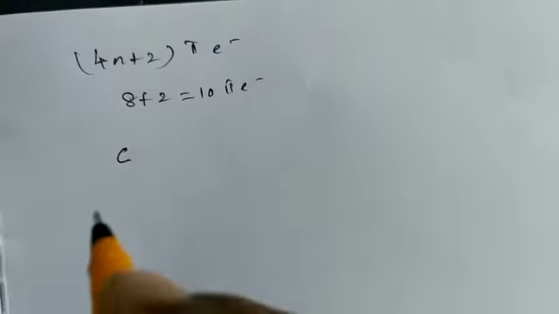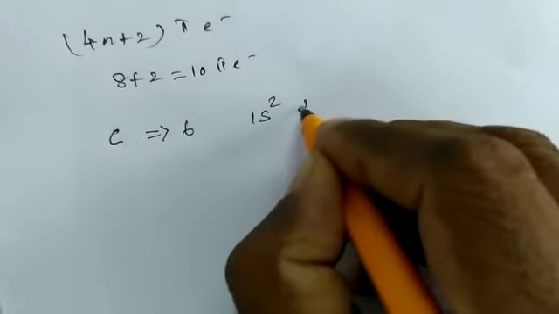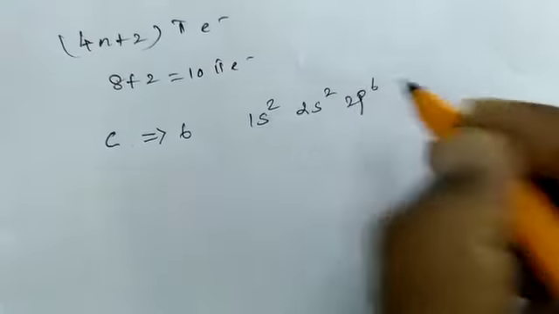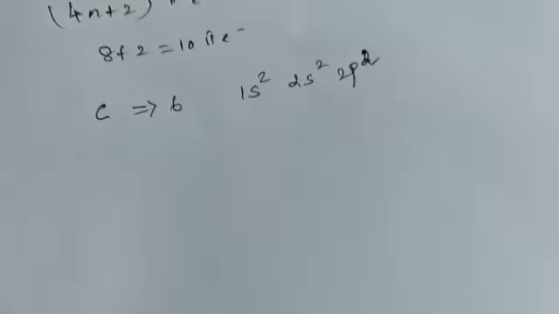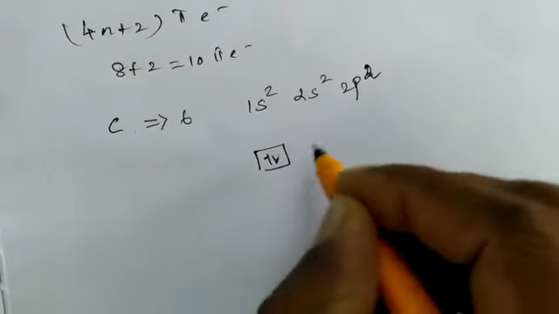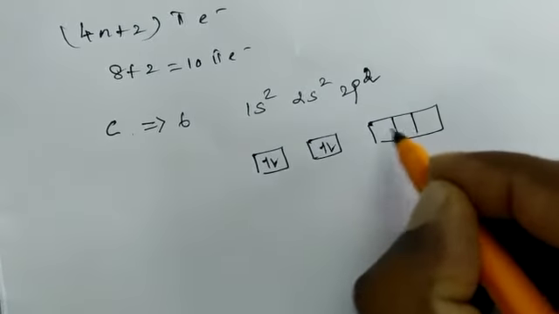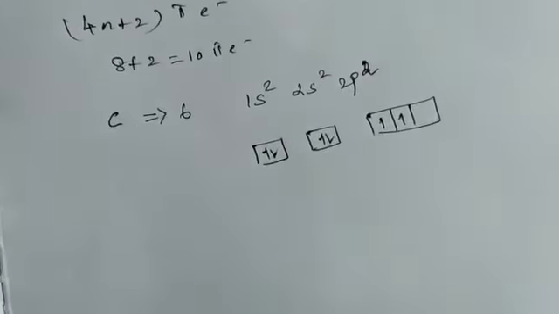Actually, before that we should know about carbon. The symbol of carbon is C. Its atomic number is 6. Its electronic configuration is 1s2, 2s2, 2p2. So in the ground state configuration, there are 2 electrons, another 2 electrons, and 2 unpaired electrons.